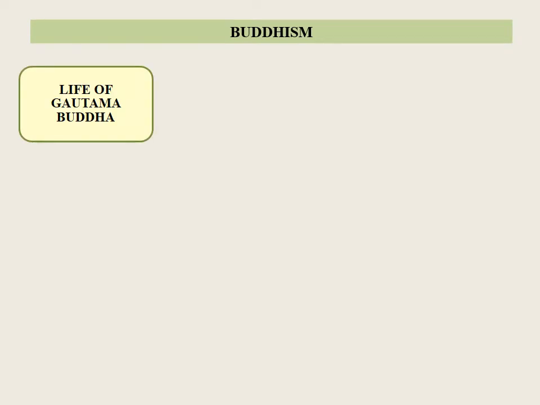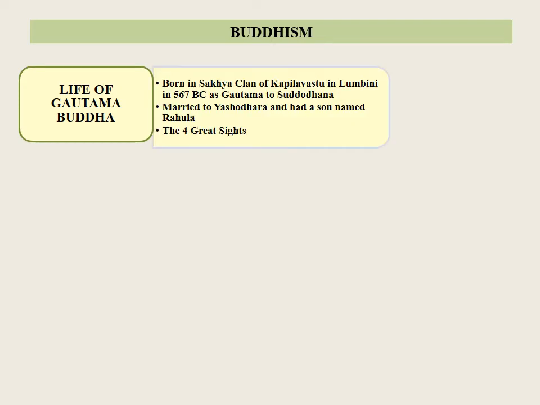Buddhism. Life of Gautama Buddha. In the 6th century BC, India became the birthplace of a popular religious movement known as Buddhism. It was founded by Kshatriya Prince Gautama, who was the son of Suddhodhana, the chief of the Sakya clan of Kapilavastu. Gautama was born about the year 567 BC in the village of Lumbini near Kapilavastu.